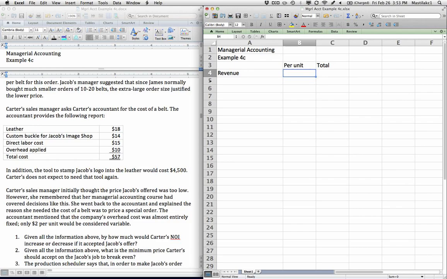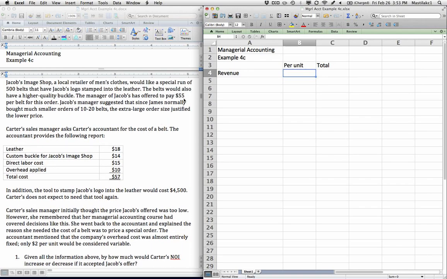Our revenue, they're offering to pay us $55 per unit, and they would like to buy 500 units. So we're going to take that $55 multiplied by 500 units. So our total revenue would be $27,500. Let's take a look at our costs.